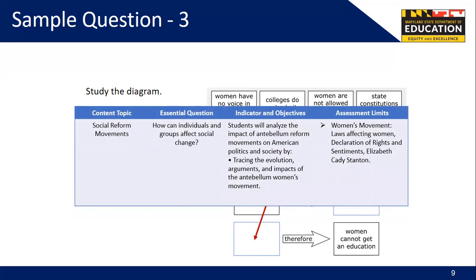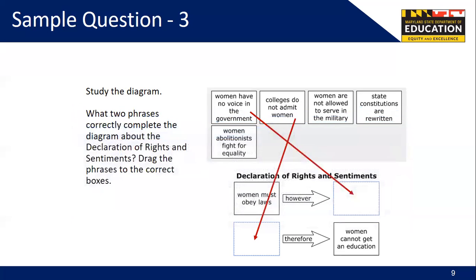This snapshot about the women's movement appears on page 12 of the framework. The objective states that students will trace the evolution, arguments, and impacts of the antebellum women's movement. And if we refer back to the question, students must use their content knowledge and the information in the diagram to arrive at the correct answer, which outlines 2 impacts of the Declaration of Rights and Sentiments.